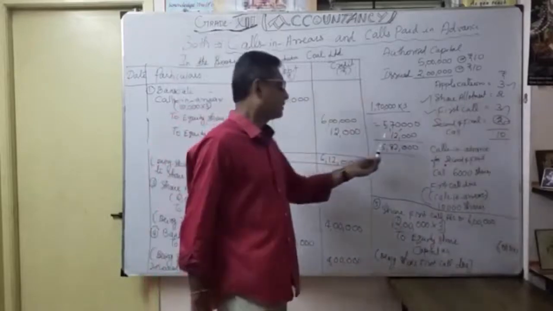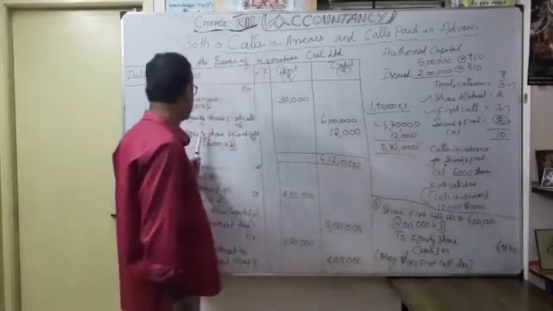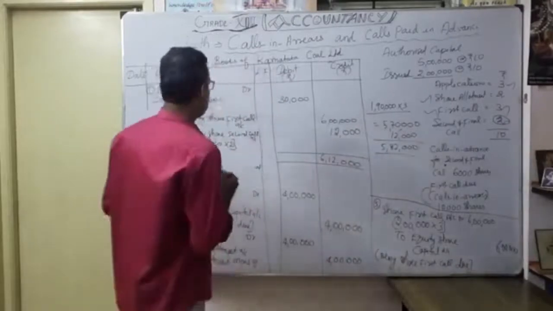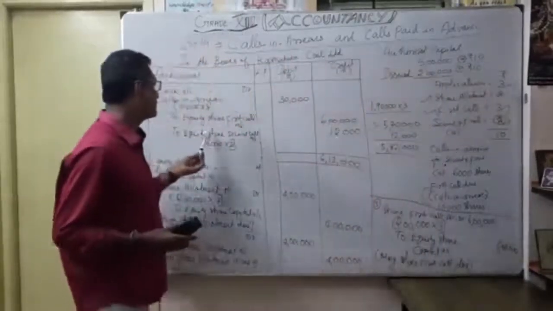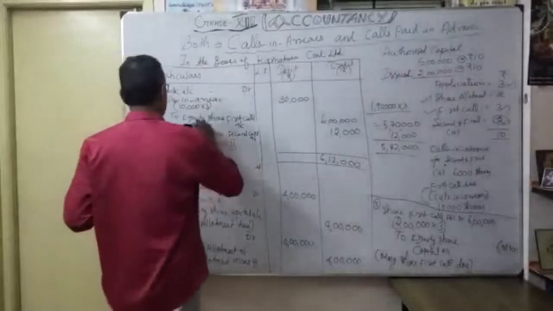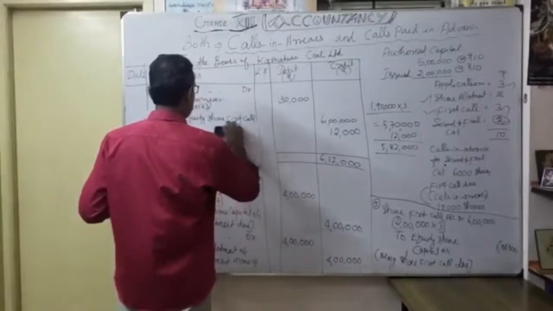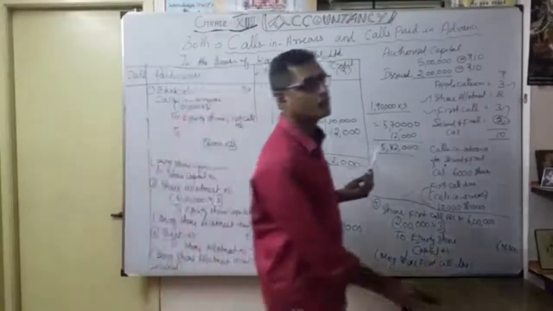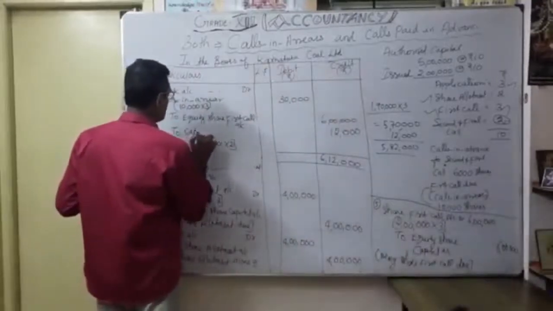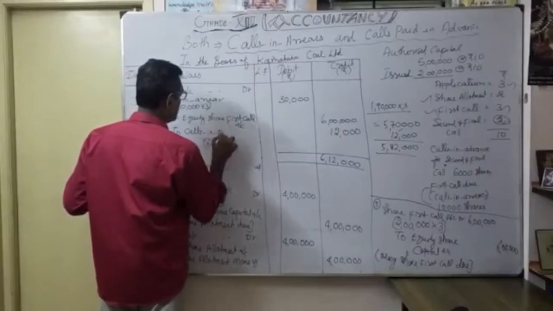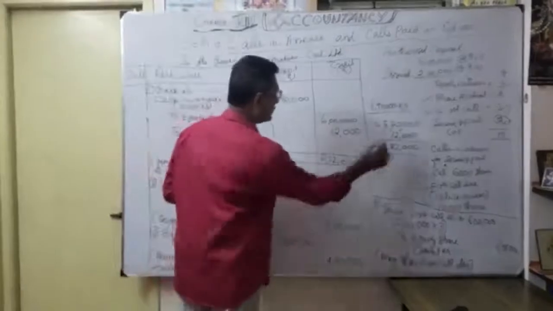At the time of the first call itself, they paid the second call also. That's what I mentioned here as equity share second call. Even though it is equity share second call, here I want to show calls in advance. Now you can understand very clearly. So now you have to write calls in advance: at the time of the first call, they have given the second call also. So calls in advance account, how much? This 12,000.